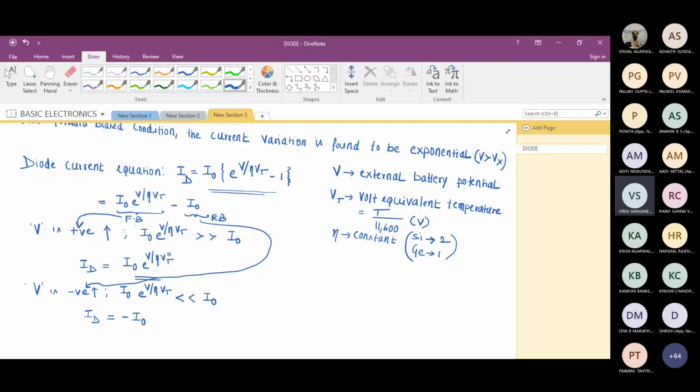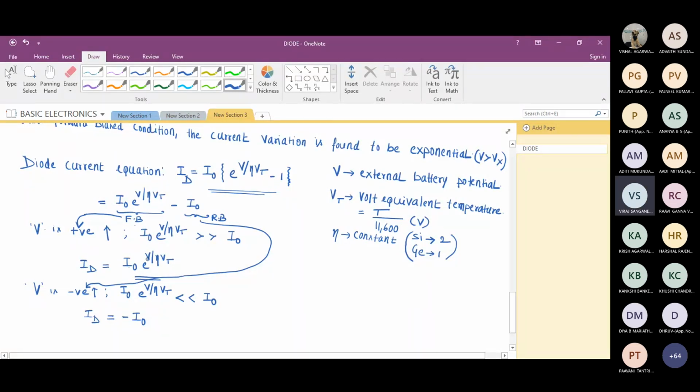Sir, but in the forward bias condition, how will we get I naught? Under forward bias condition, the value of I naught we get only when it is a diode. It is I naught multiplied by e raised to power V by eta Vt, this variation. It is not just I naught. Why you get this I naught, when you derive the equation, you will understand.